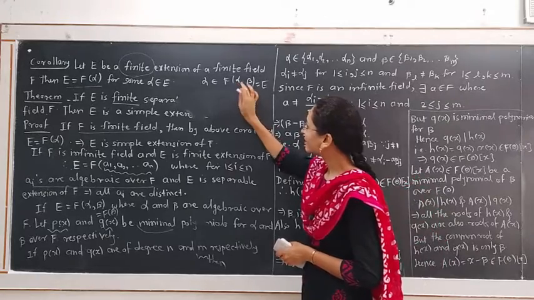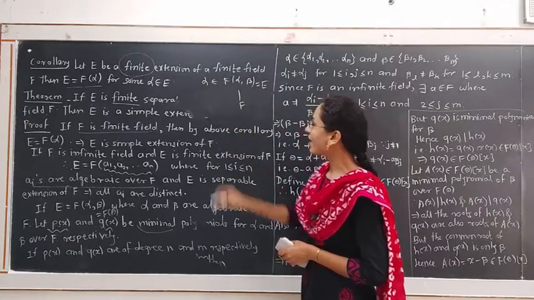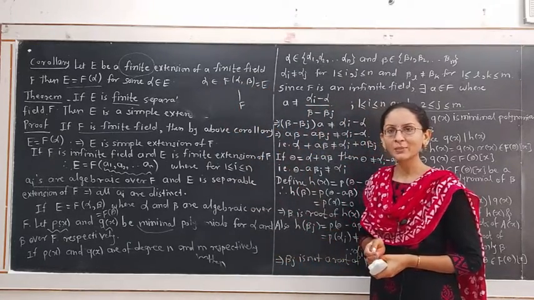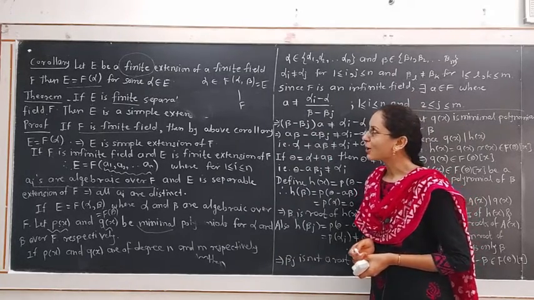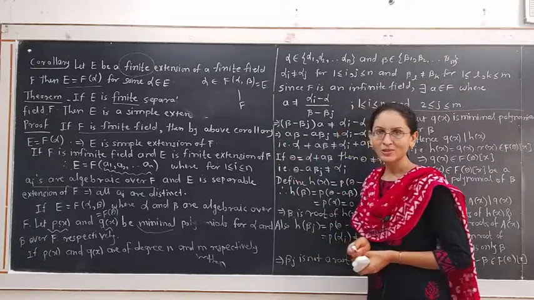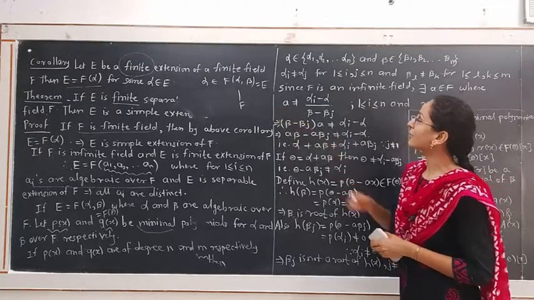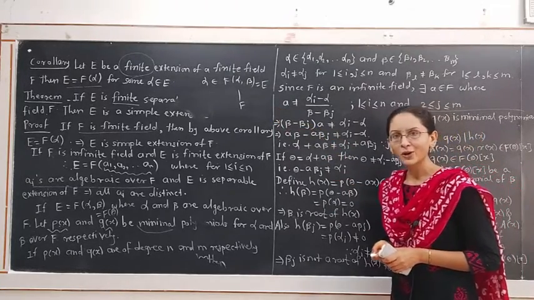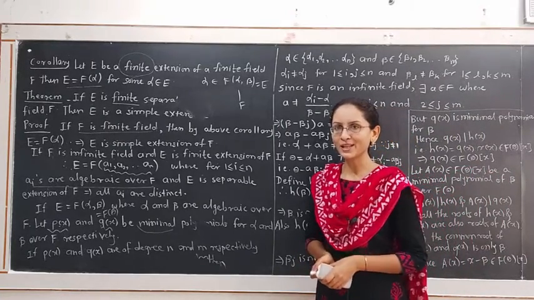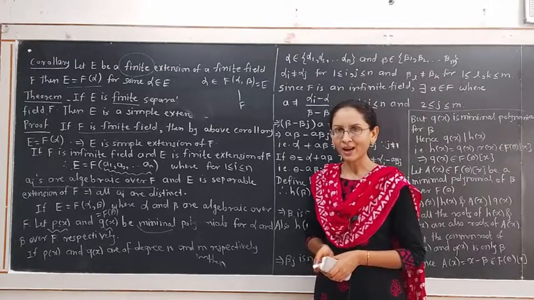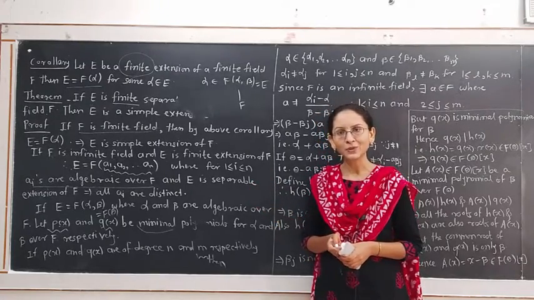We have two elements, alpha and beta, belonging to field E. Hence, alpha is separable over F, meaning the minimal polynomial for alpha has all roots distinct over F. Also, the minimal polynomial for beta has all roots distinct, where that polynomial is Q(x) with coefficients in the field F. Means what? If alpha is one of the roots of polynomial P(x) and beta is a root of the polynomial Q(x), then alpha and beta have n and m choices respectively.